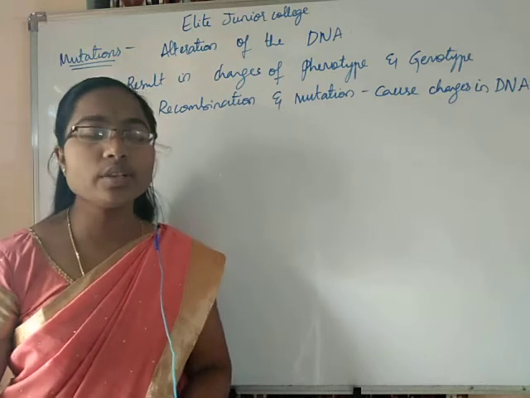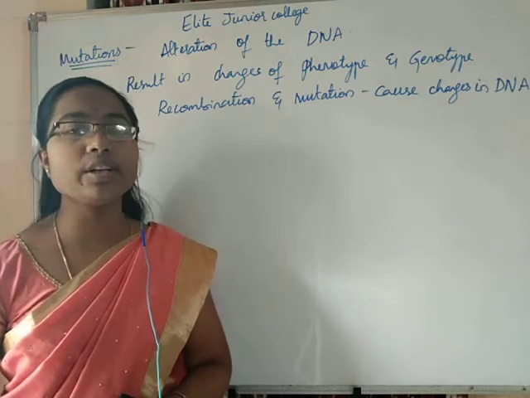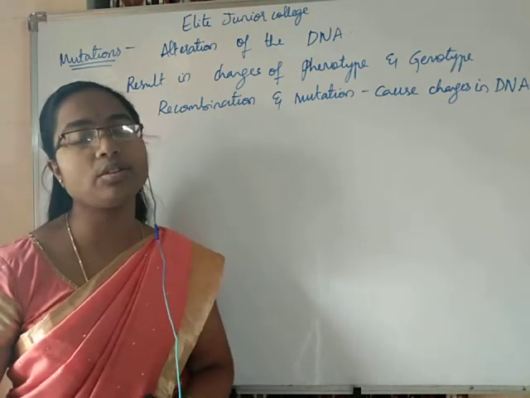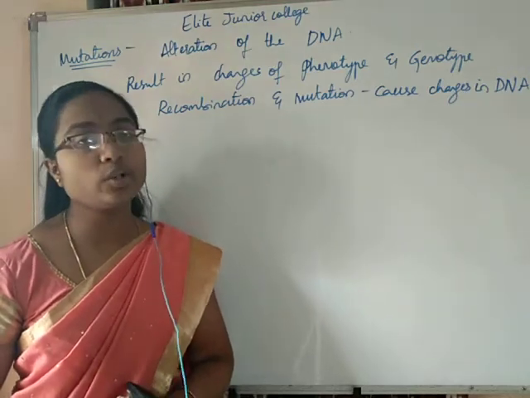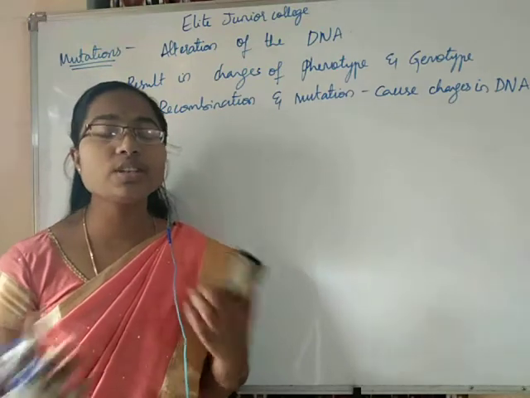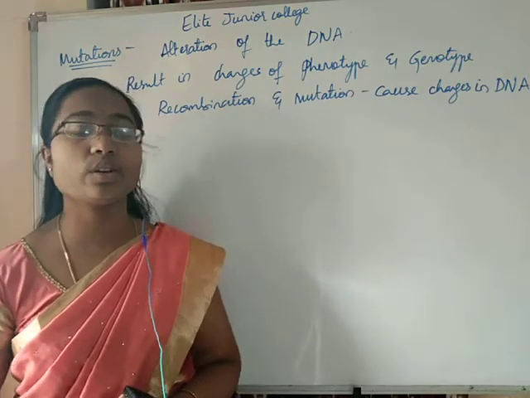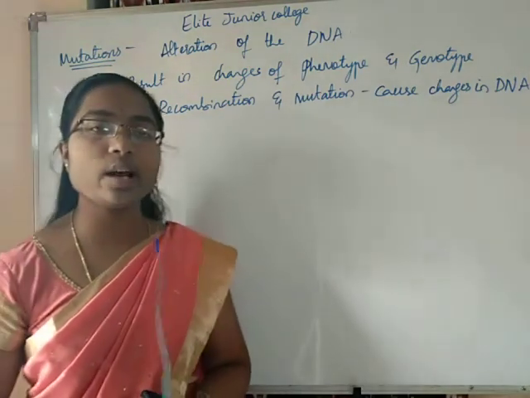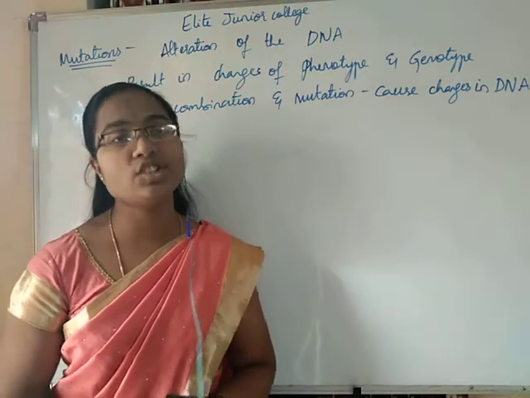So, students, what is happening due to these changes in DNA? The phenotype or the genotype of the individual is affected, right? What changes are exactly happening in the DNA? Why is this change occurring?